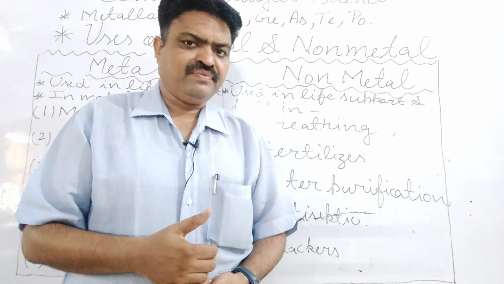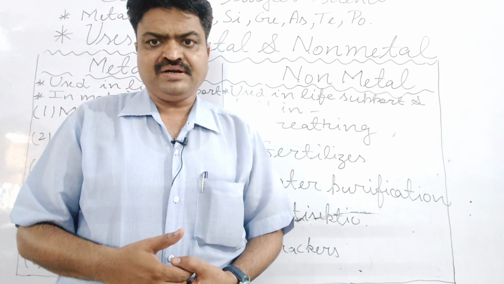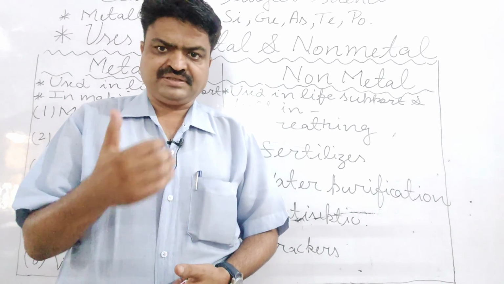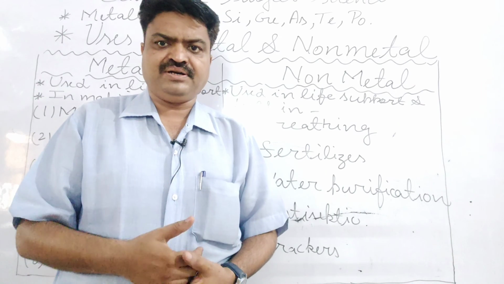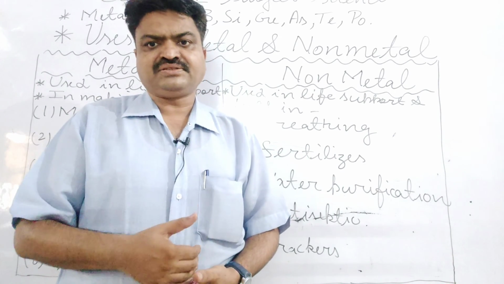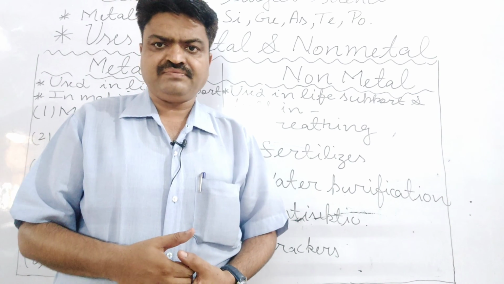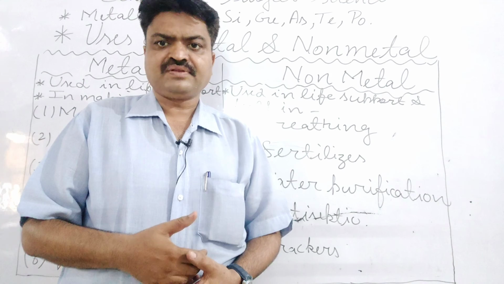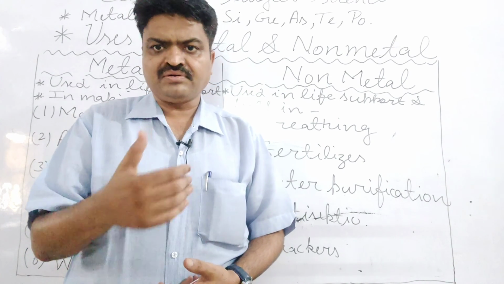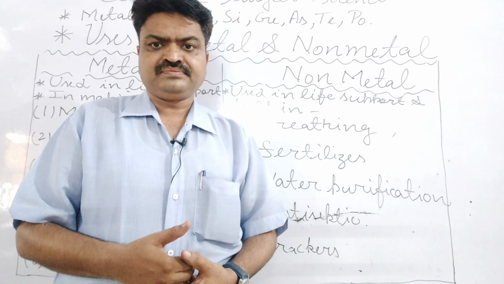Now you tell me, what are the characteristics of the metal? What are the characteristics of metal, student? Metals are hard, sonorous, malleable, ductile, lustrous. So these are the characteristics of metals. Now what are the characteristics of non-metal? Non-metals are soft, non-sonorous, non-lustrous, non-ductile, non-malleable.